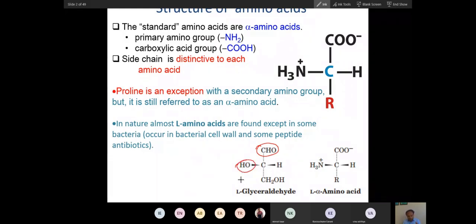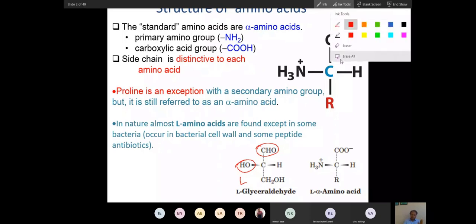Remember, you don't have to remember anything else. Just remember, if you put the aldehyde at the left, it is called L. If you put the aldehyde at the right, it is called D form. D for dextro. Dextro means right. L is levo. Levo means left.